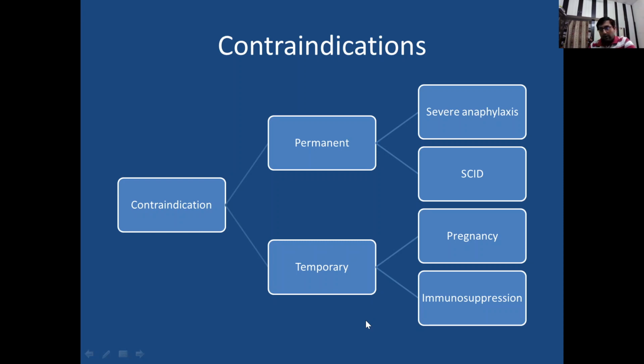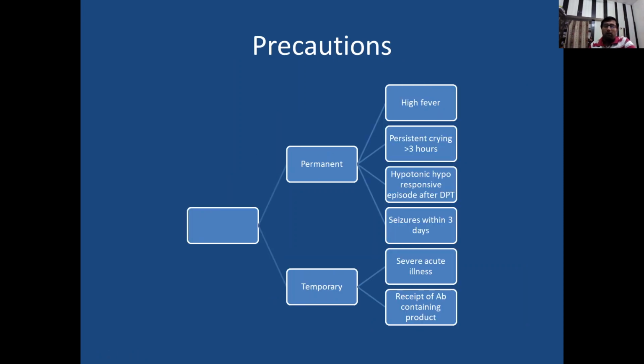Now, what are the precautions we have to take on previous immunization? These are also permanent and temporary. If any child has high grade fever, more than 104 degrees, then on next immunization we have to take precaution before giving that vaccine. If the patient has persistent crying for more than 3 hours, this is seen with the pertussis component.